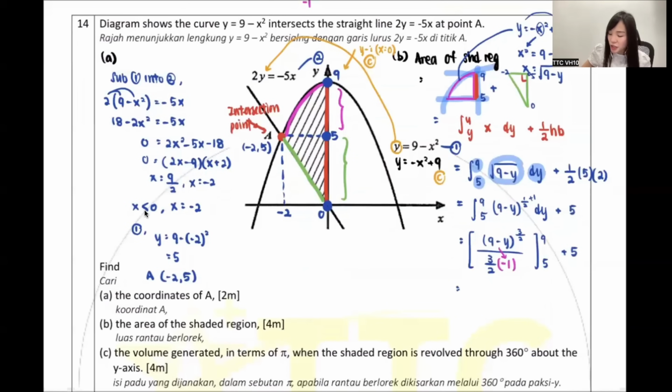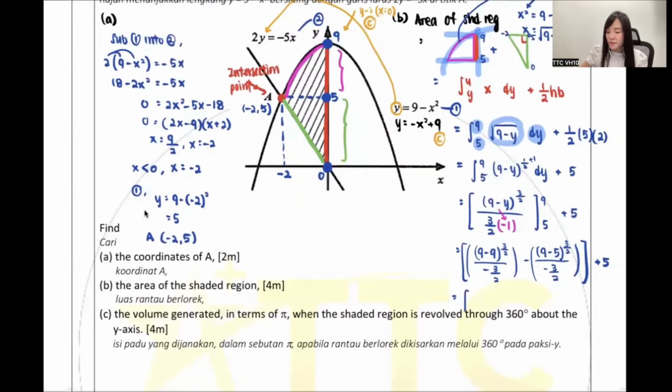So my dear, this one sub inside: 9 minus 9 power 3/2 over -3/2, minus 9 minus 5 power 3/2 divide by -3/2. Okay, plus 5.